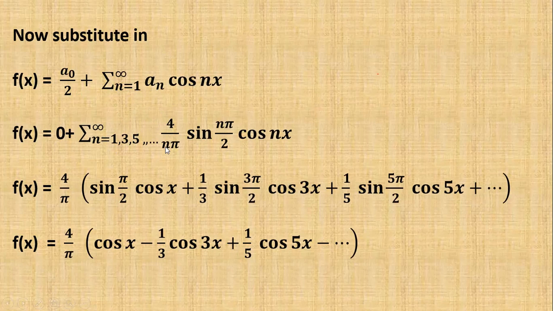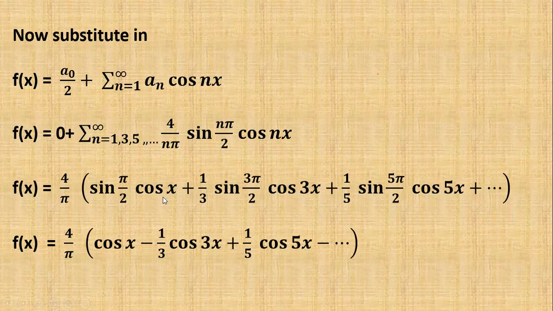a_n is equal to 4 by n pi into sin n pi by 2 into cos nx. Here 4 by pi is a constant term. When n is equal to 1: 1 by 1 into sin pi by 2 into cos x.